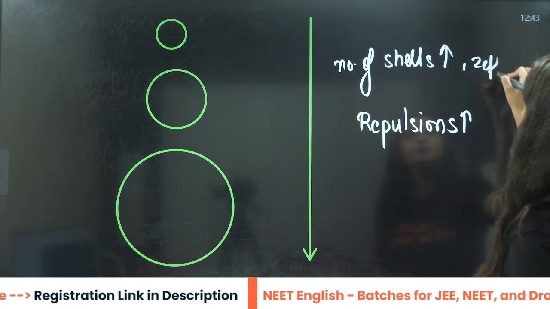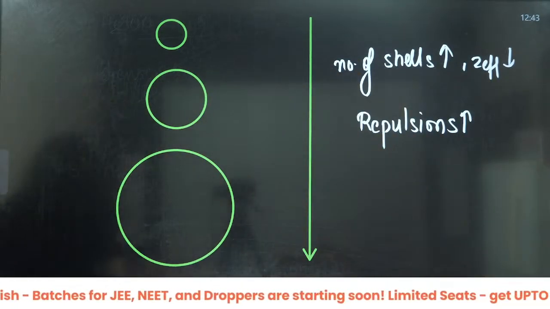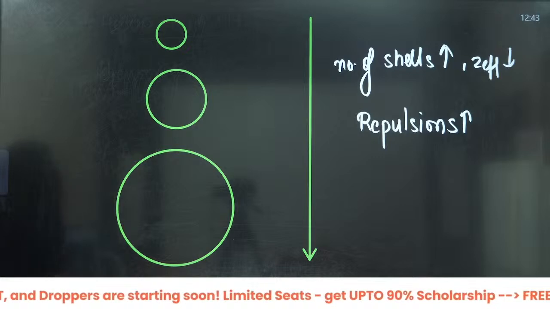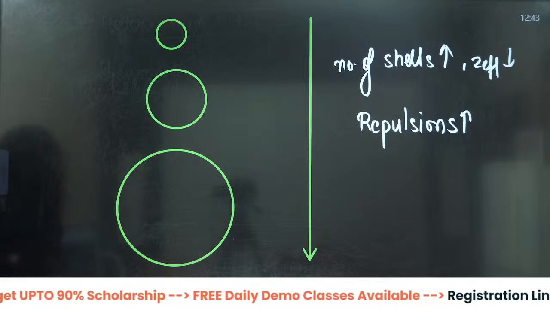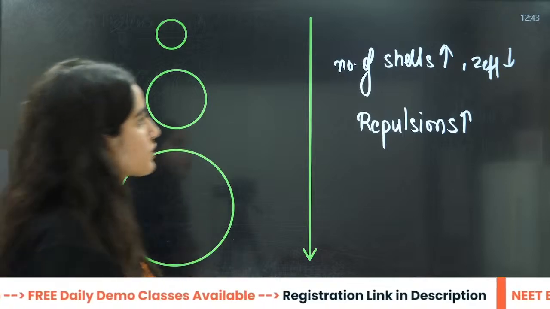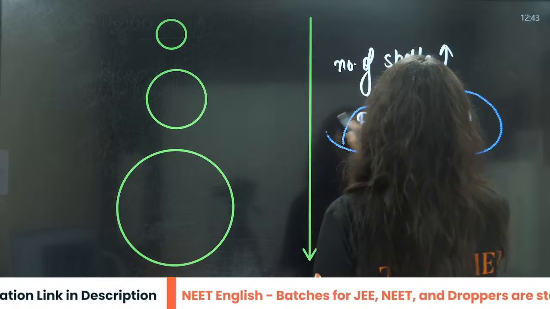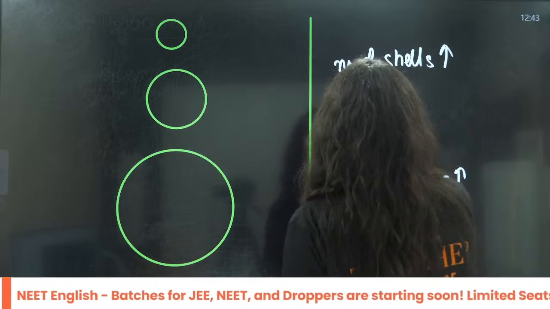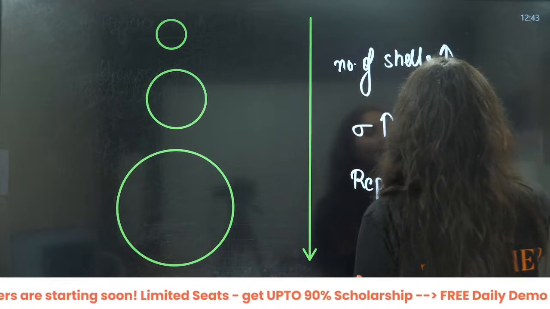Z effective is going to decrease here. Okay, beta? Or you can also write it here that sigma will increase and Z effective will decrease.